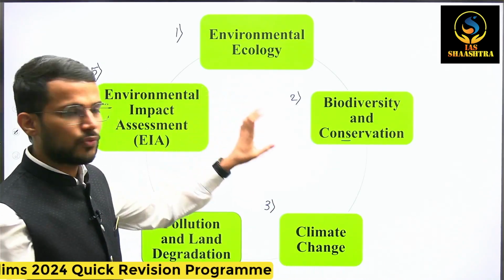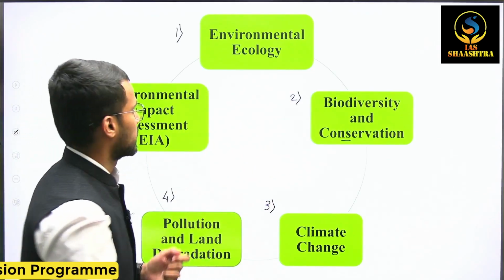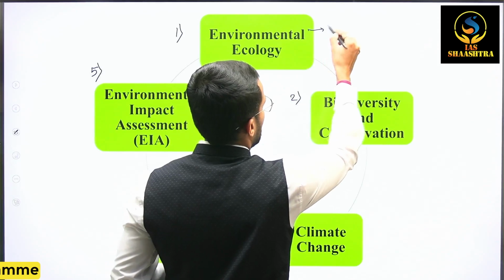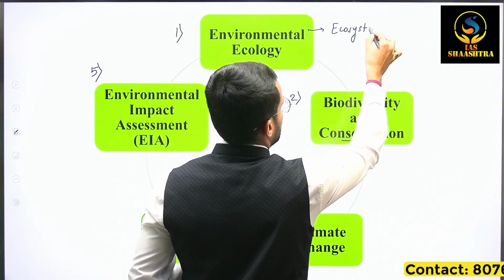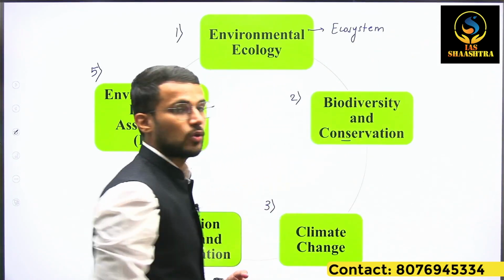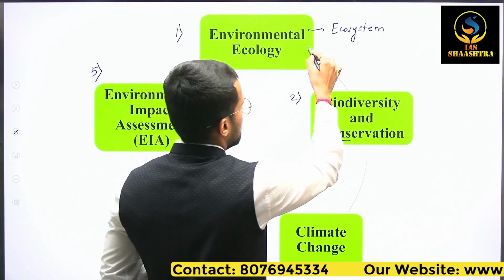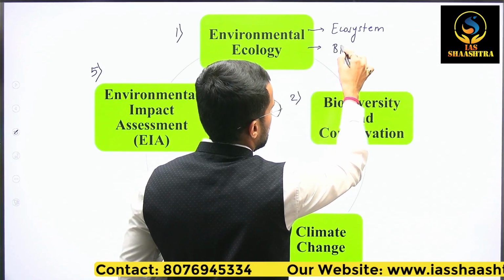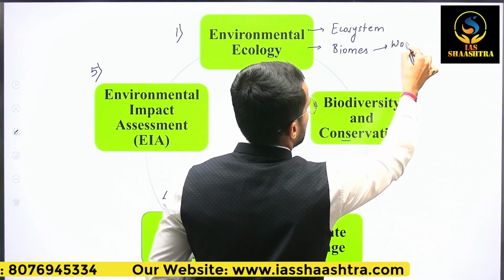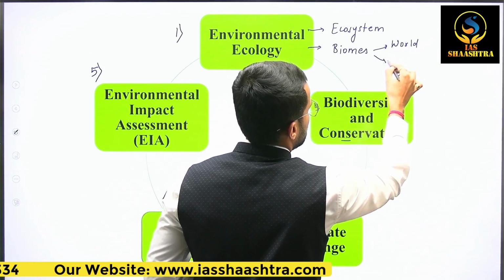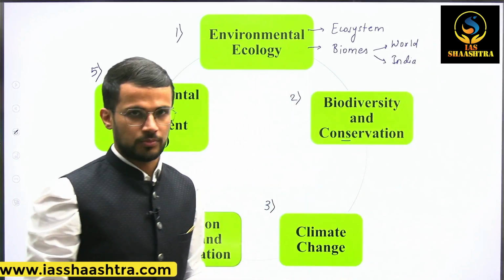So under these different topics, what are the aspects that we need to cover? For example, in environmental ecology, our focus should be on ecosystems, structure and function related to ecosystems, various types of ecosystems, then biomes of the world as well as biomes of India, because UPSC has often asked questions on these biomes.